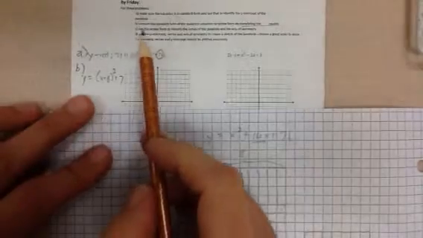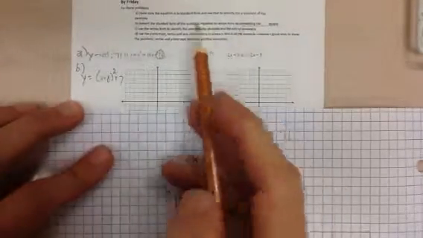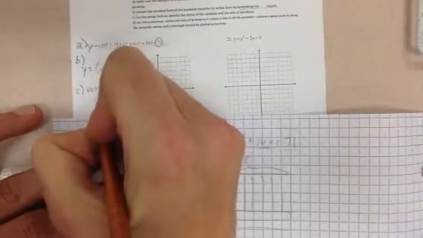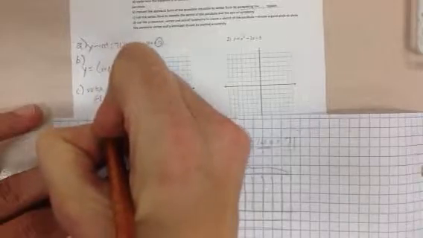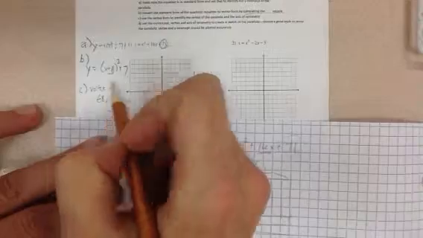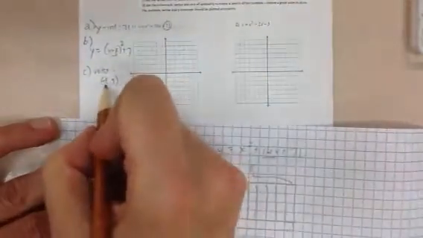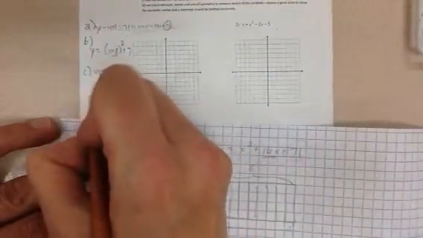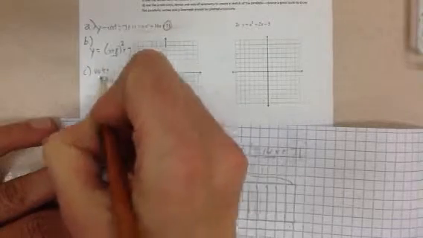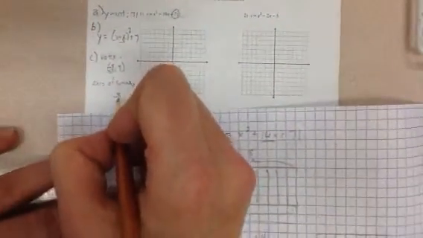C, use the vertex form to identify the vertex of the parabola and the axis of symmetry. So C, the vertex is at negative 8, positive 7, right? Because you take the opposite of this and keep that. The axis of symmetry is just at negative 8 on the x-axis. Remember, it just goes through at that x point. It's just an up and down line at negative 8. So if you write negative 8, that's pretty good.